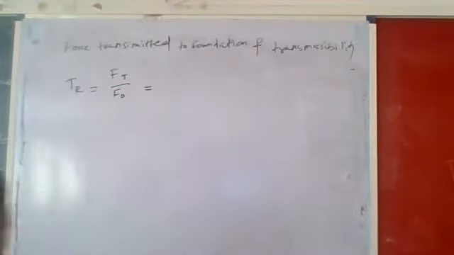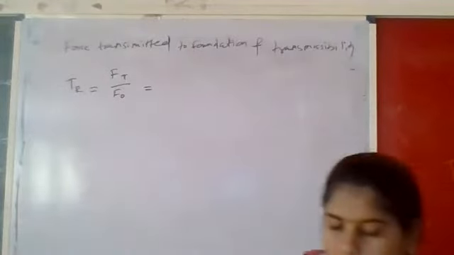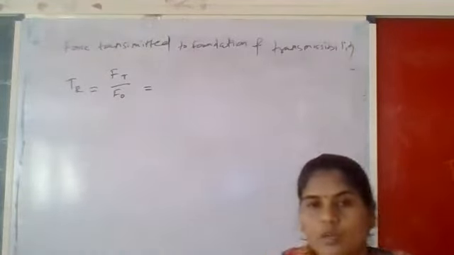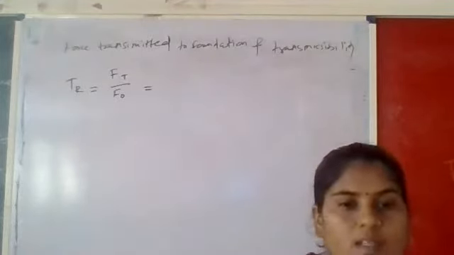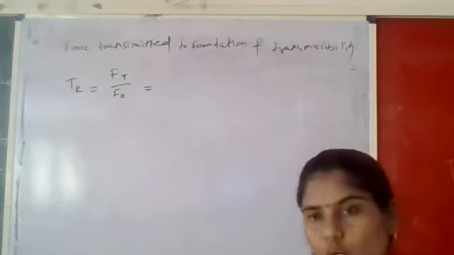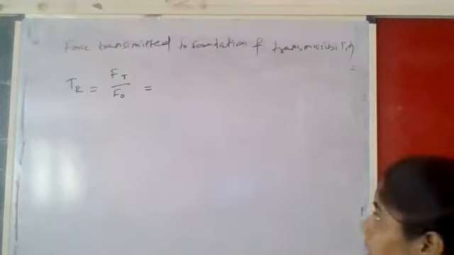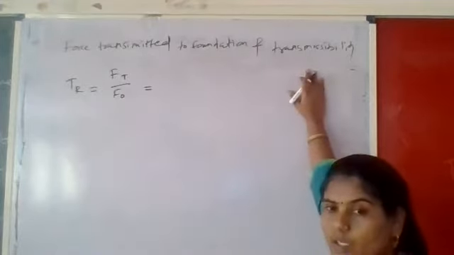So all of you write down this: force transmitted to the foundation and transmissibility. Write down this point. First we will discuss about this TR. What is meant by this TR? TR is a transmissibility ratio. Okay. Write down this next point: force transmitted to the foundation and transmissibility.